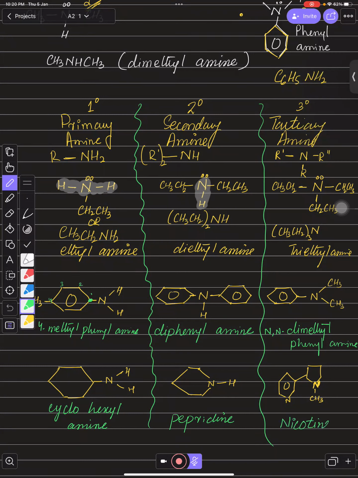Nicotine, right? So over here I just showed you a few different structures of primary, secondary, and tertiary amines. You can draw all these structures. I think it will be easier for you to understand what is primary, what is secondary, and what is tertiary. Right, every one of you? Yes, sir. Everyone, is that clear to all of you?